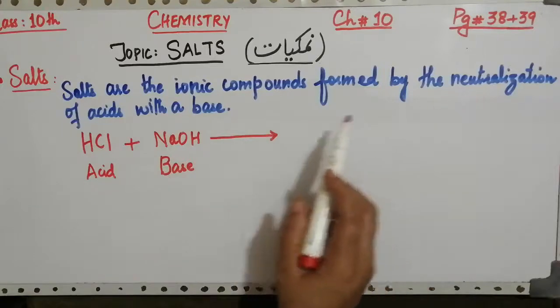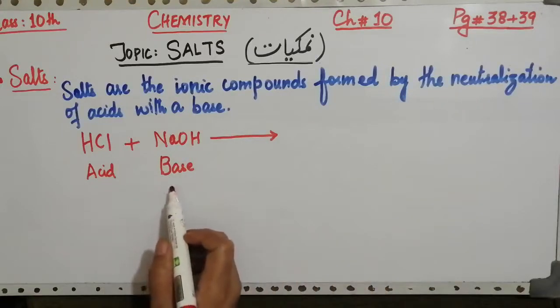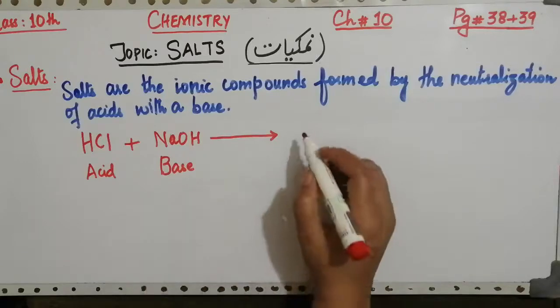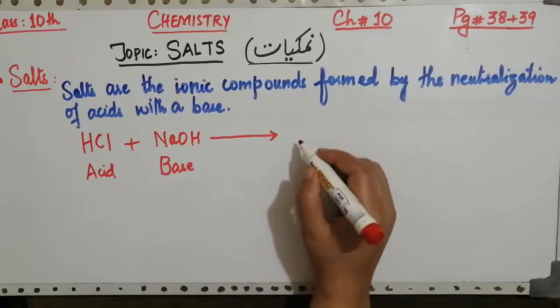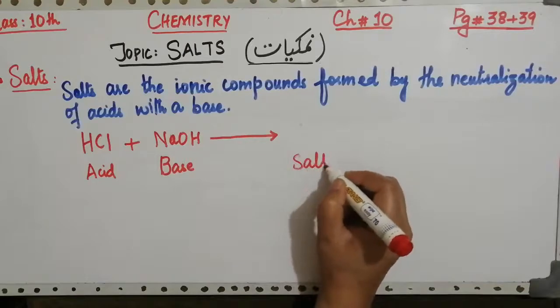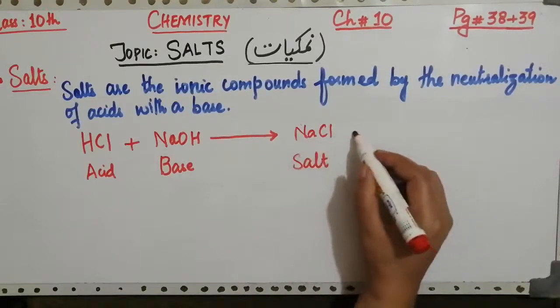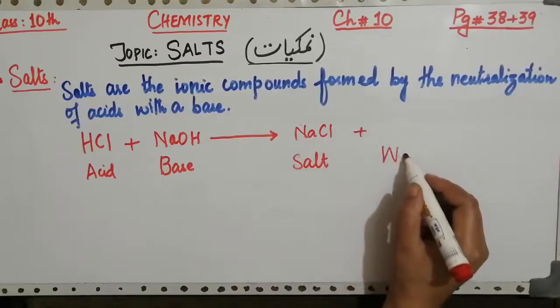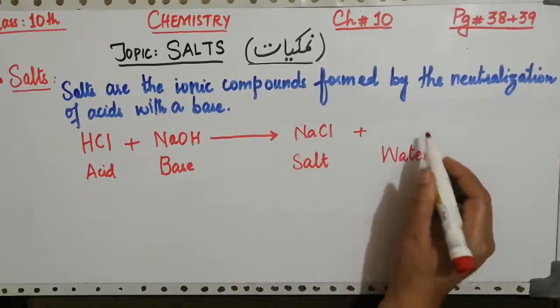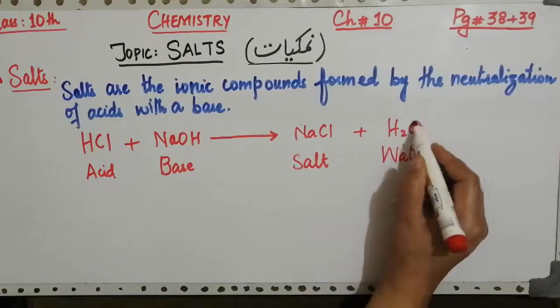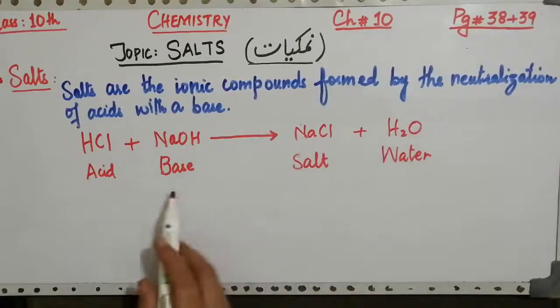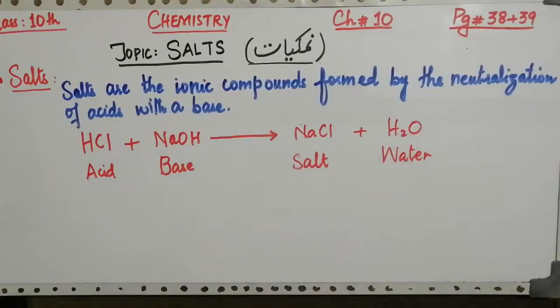During a neutralization reaction the resulting products are salts, and in this case the salt which is formed is called NaCl, sodium chloride, and water H2O is also formed. So this reaction in front of you is called a neutralization reaction.